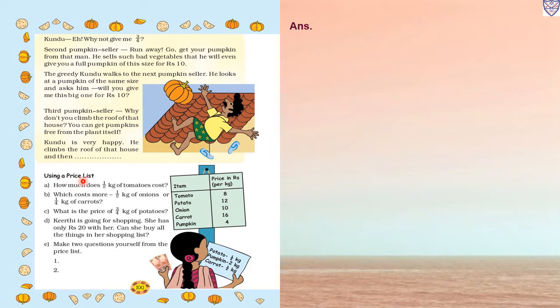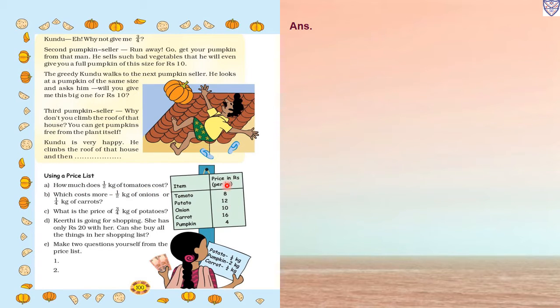Now using a price list. Your price list is given: item tomato, price in rupees per kg. So tomato 1 kg is rupees 8, potato 1 kg is rupees 12, onion 10 rupees per kg, carrot 16 rupees per kg, and pumpkin 4 rupees per kg. So first question, how much does half kg of tomatoes cost?